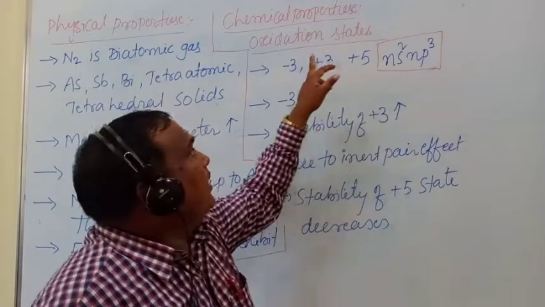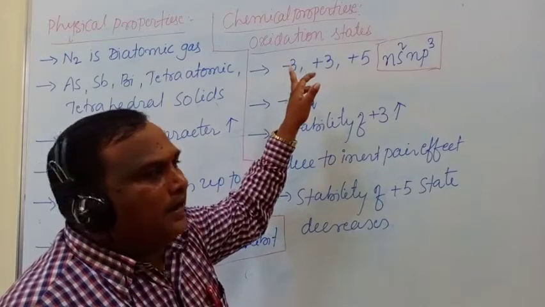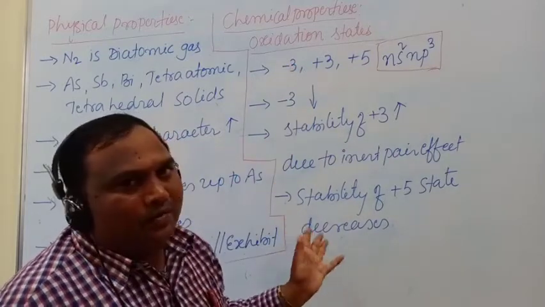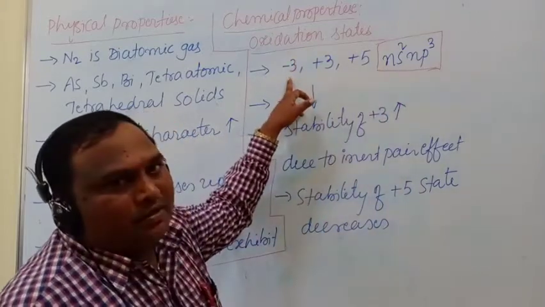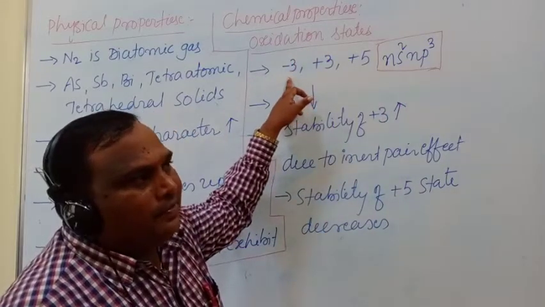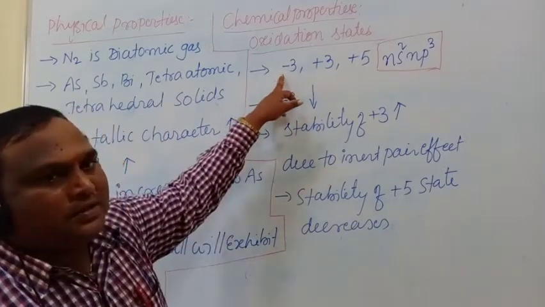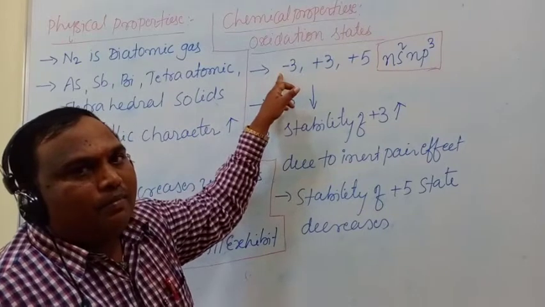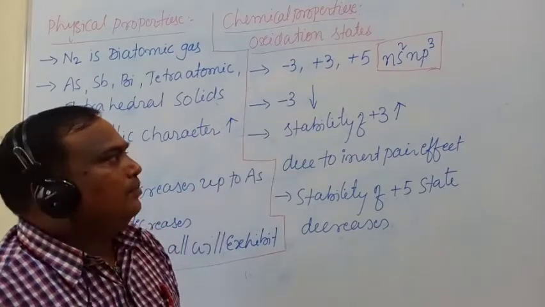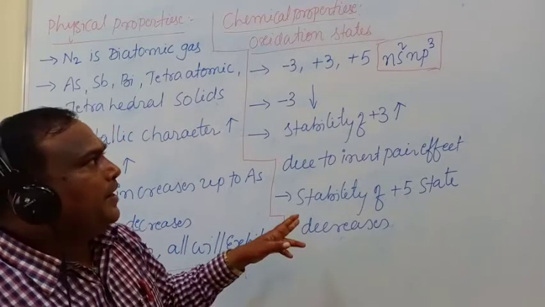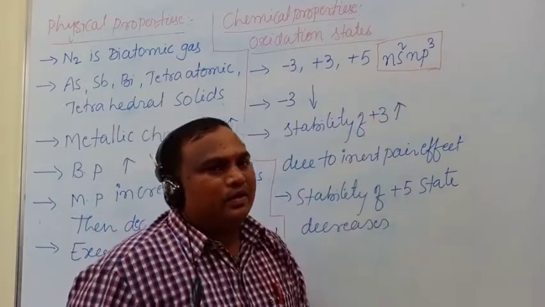Whenever the 15th group elements bind with metal atoms, the metal atoms donate electrons, and then they exhibit -3 oxidation state. The metal compounds donate 3 electrons to complete the p6 electron configuration.